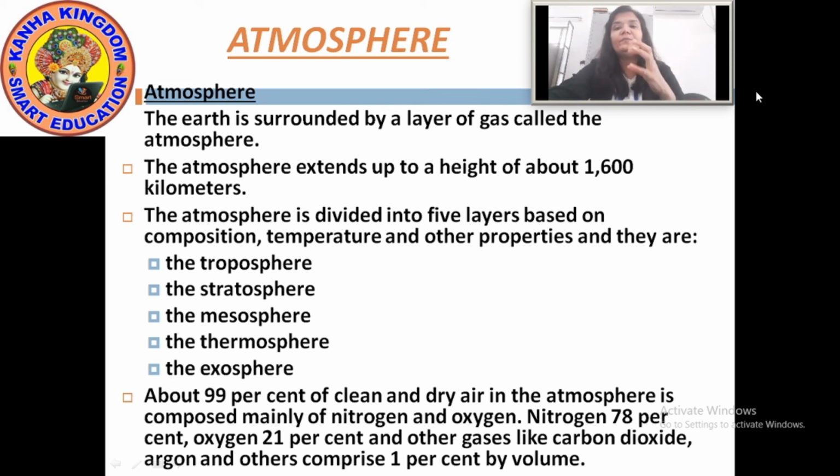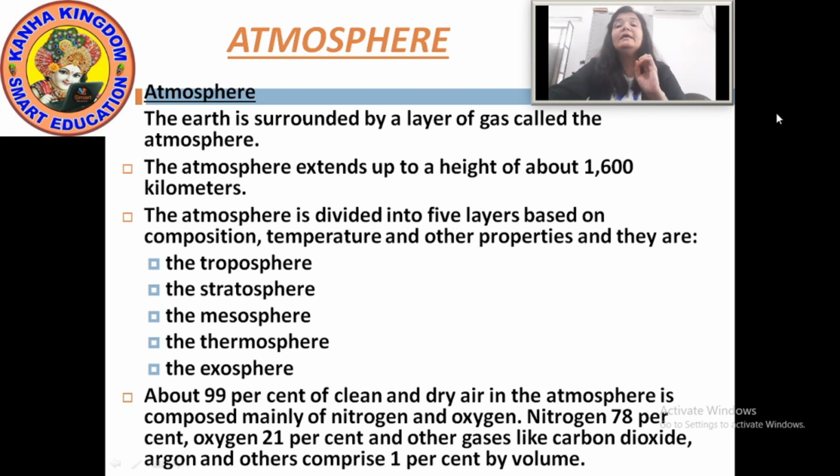I repeat again. 99% of clean and dry air in the atmosphere is composed mainly of 2 gases. These 2 gases are nitrogen and oxygen. From which 78% is nitrogen and 21% is oxygen. And the 1% which remains is the other gases like carbon dioxide, argon and others.